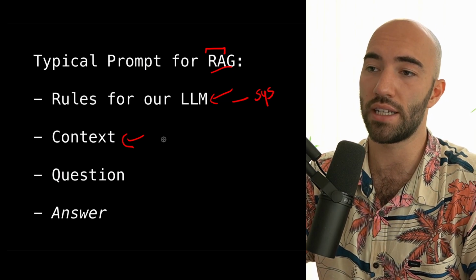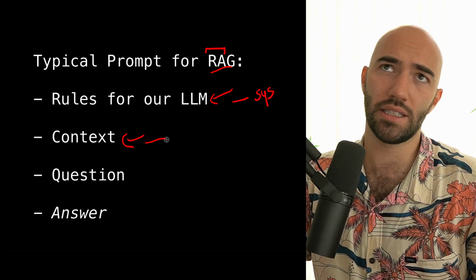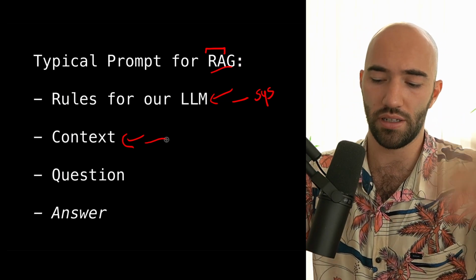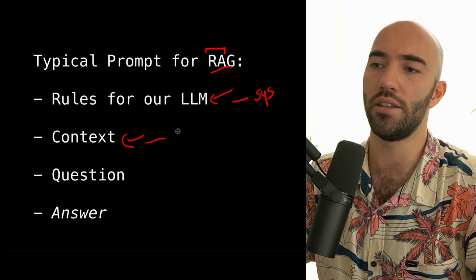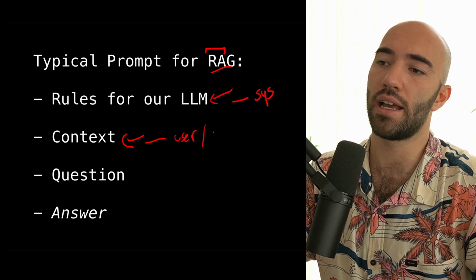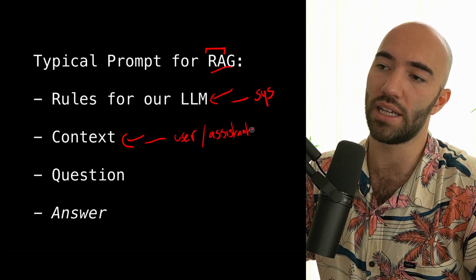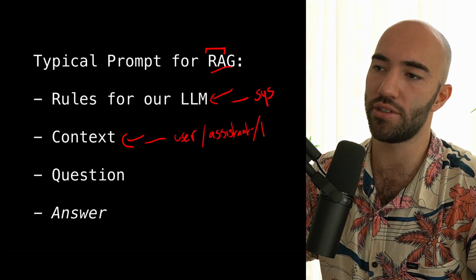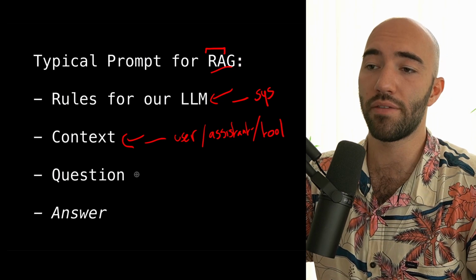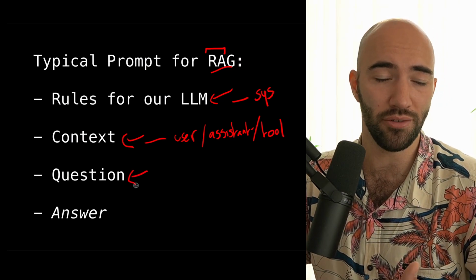Now, for chat LLMs, this context is typically placed within a conversational context, within the user or assistant messages. And with more recent models, it can also be placed within tool messages as well. Then we have the question. It's pretty straightforward. This is the query from the user.